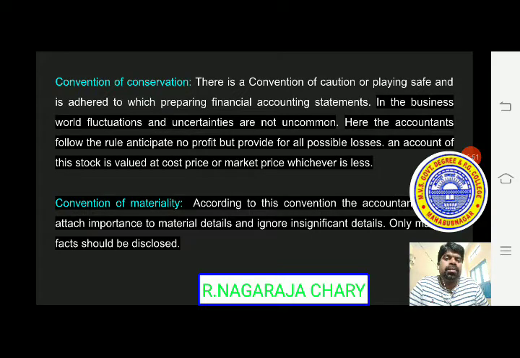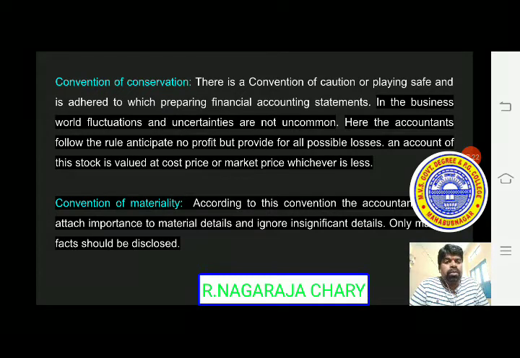On account of this, stock is valued at cost price or market price, whichever is less. This convention conveys that we don't follow market fluctuations and uncertainties, since outside market fluctuations and uncertainty are common.